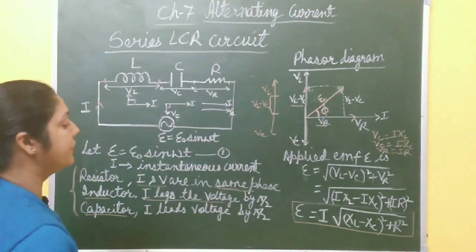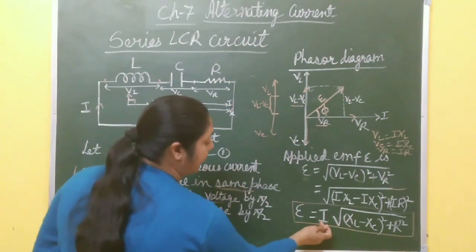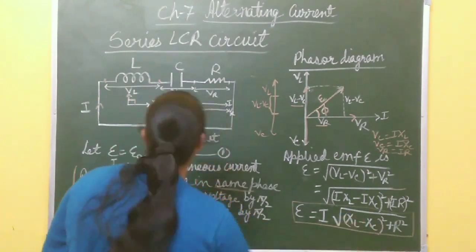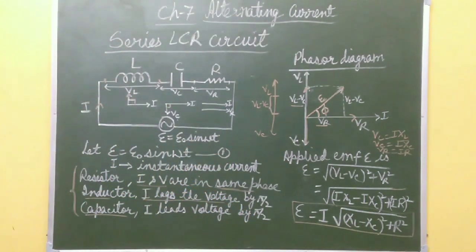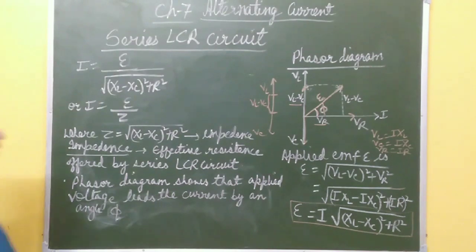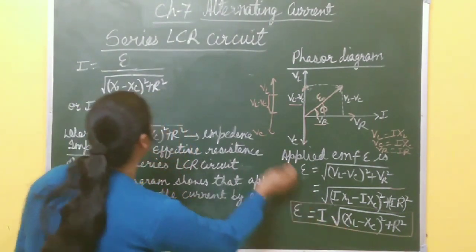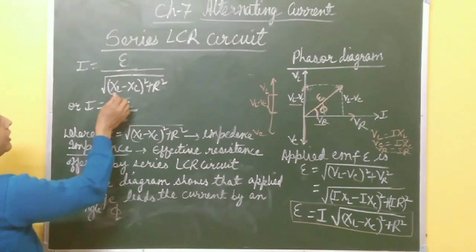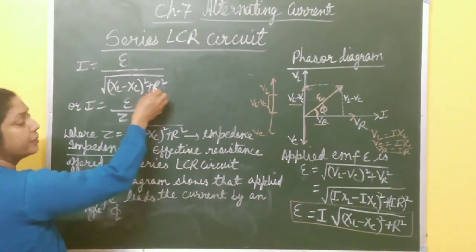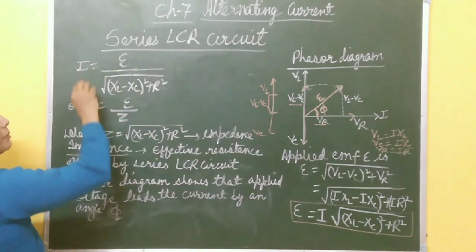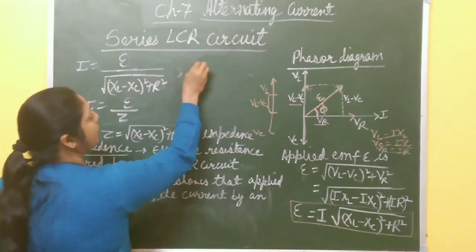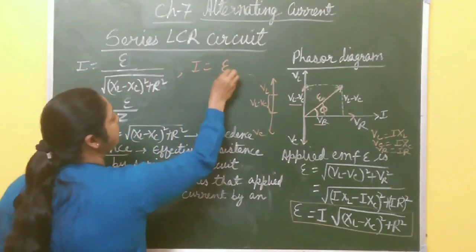After this, what is I? I becomes E by this one. First, you take a screenshot of this. E equal to I into this, so from here I becomes E by under root XL minus XC whole square plus R square. Now you compare this equation with Ohm's law, I equal to E by R.